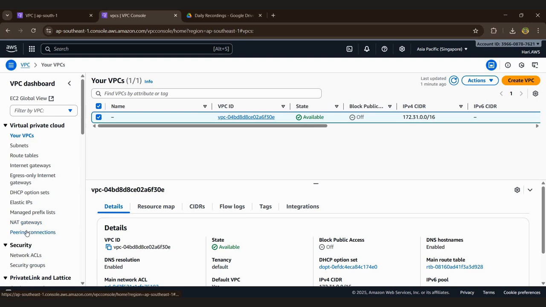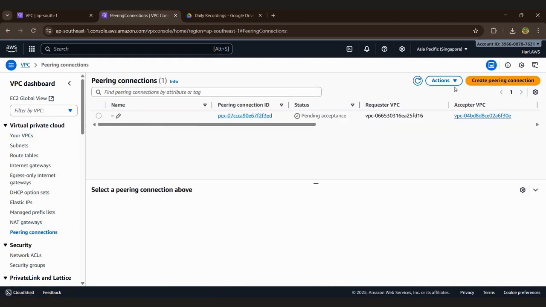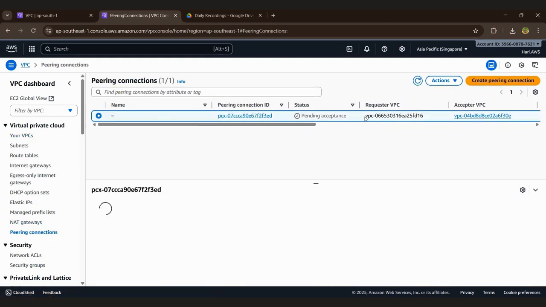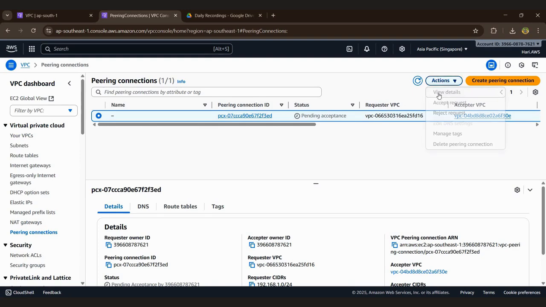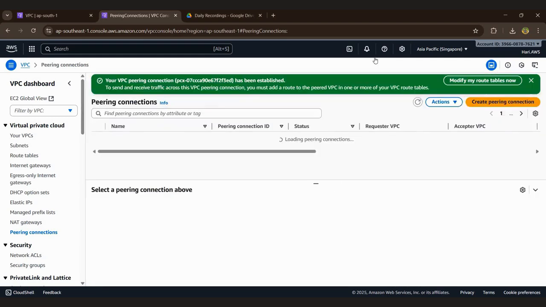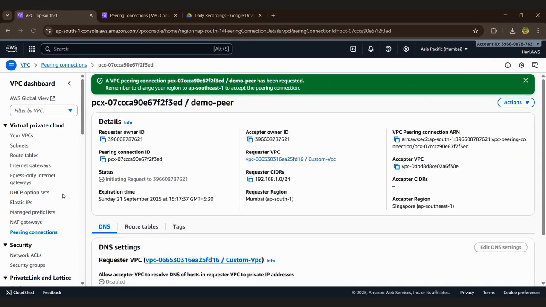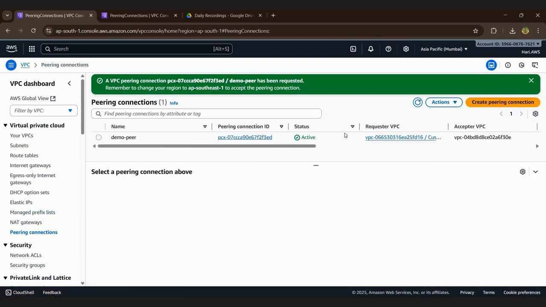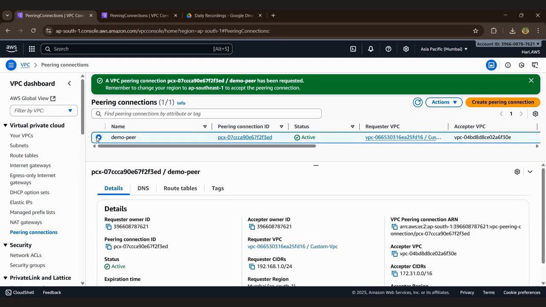Go to the peering connection, we can accept this, click this, we can accept here. Okay, we can accept here, I can accept it. Automatically it is visible, it accepted, like that it's visible. Okay, it's accepted, active, we can activate it now.